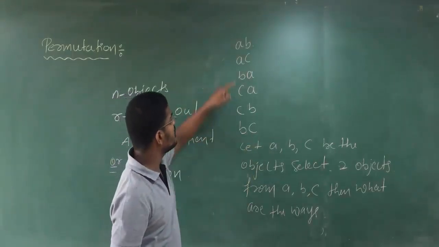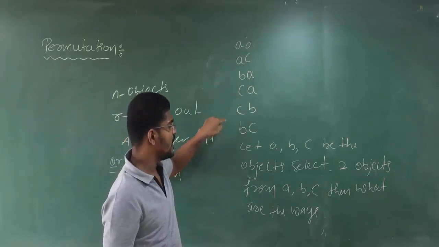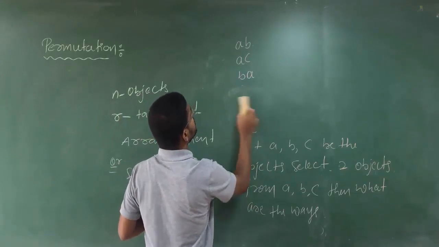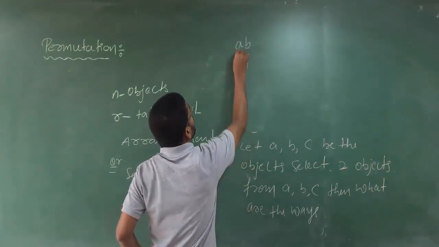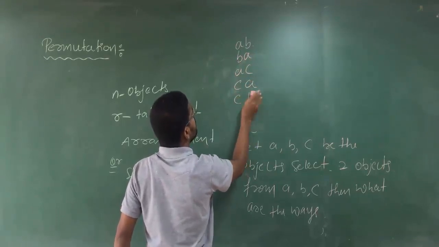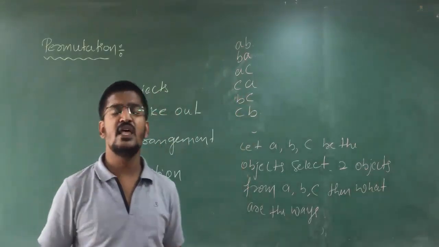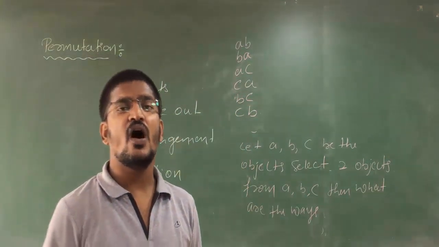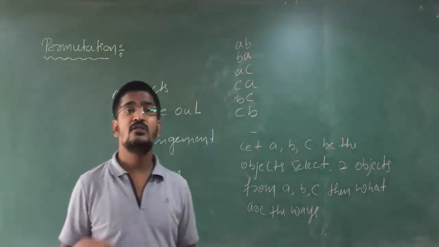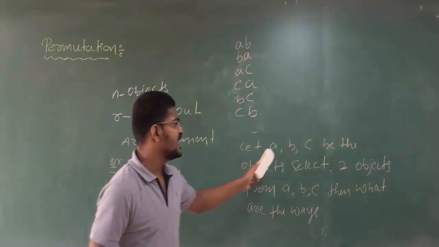So these are the total number of ways of selecting or arranging. Are you clear? So you can arrange them as AB, BA, AC, CA, CB, BC. So these are the total 6 arrangements or 6 selections of your 3 alphabets or 3 objects, that is ABC.